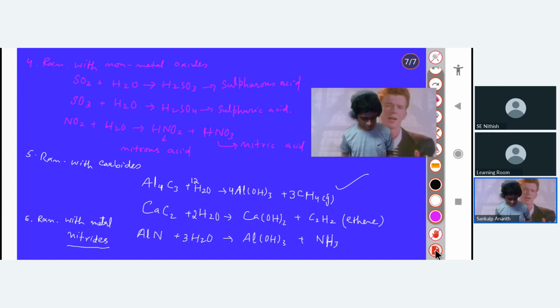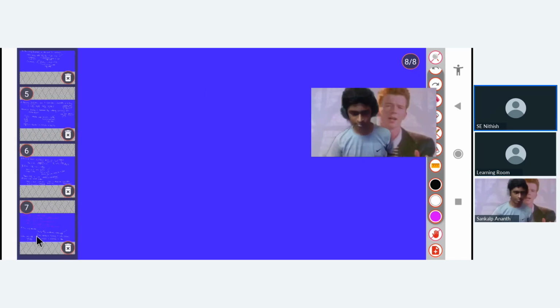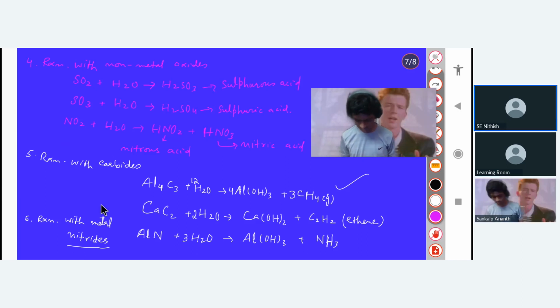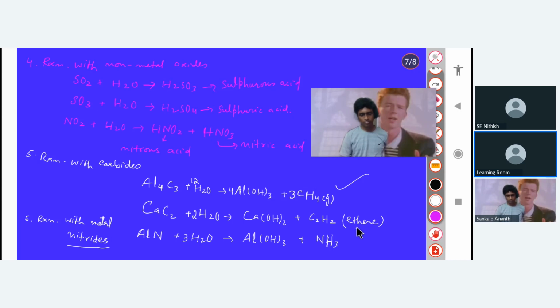So we wrote a lot this class, sir. Exactly, that's why I told that today's class will be very important, because most of the questions will be asked in the exam from this portion. Whenever I write C2H2, should I explain it's ethene? It is not necessary because when it is C2H2, it's understood that it is ethene. But if you write it, that is preferred.